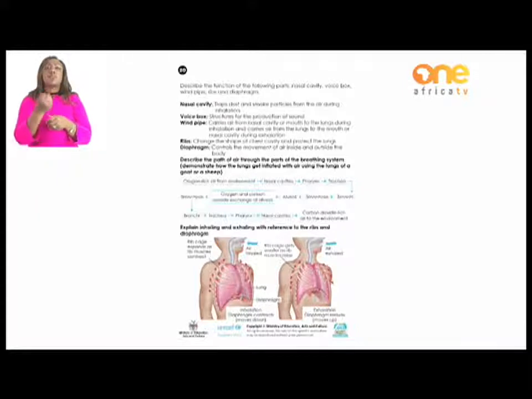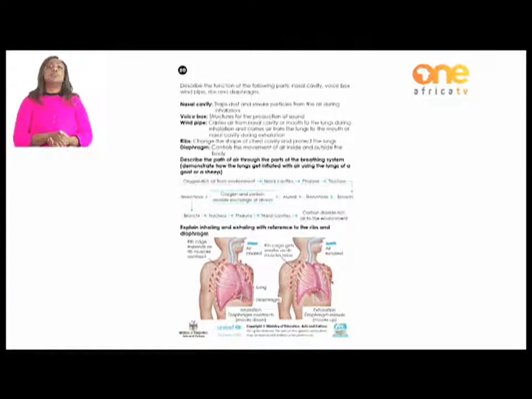We have the windpipe. As it says, we have the word wind, and we have the word pipe. These two words join together and have the function of carrying air from the nasal cavity or from the mouth to the lungs during the inhalation process, and also carrying air from the lungs to the mouth or the nose during the exhalation process.